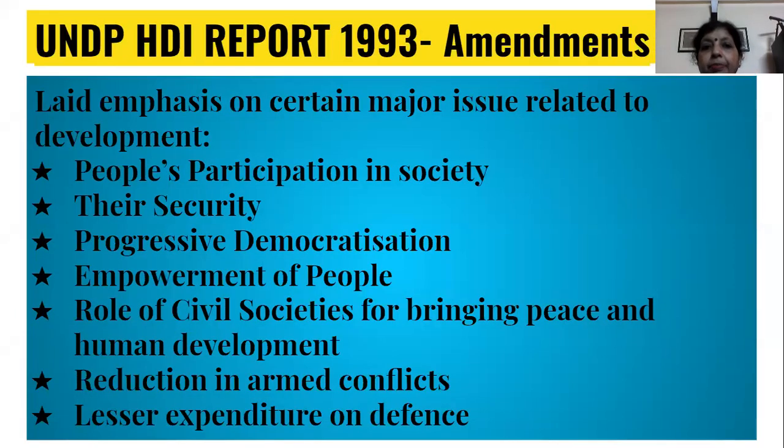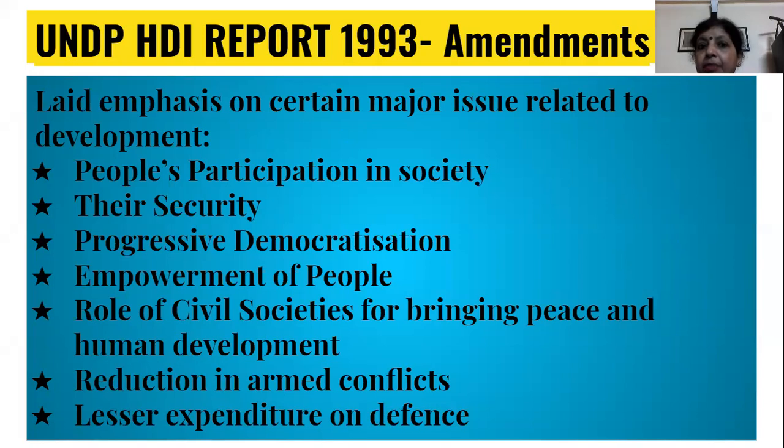So in its amendment, it has put these issues as important for development. Two things we have also discussed, like progressive democratization and people's participation in the society. It is important for human development. There are minimum conditions for human development.